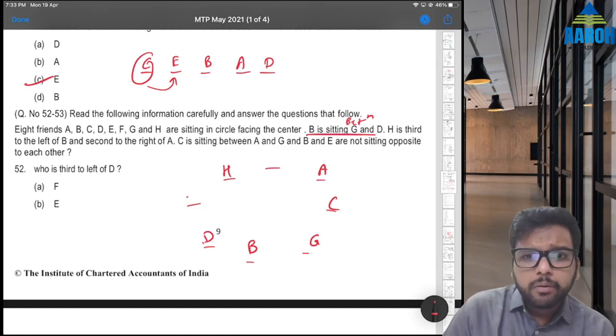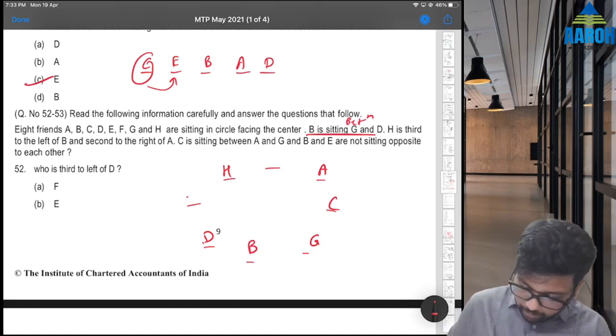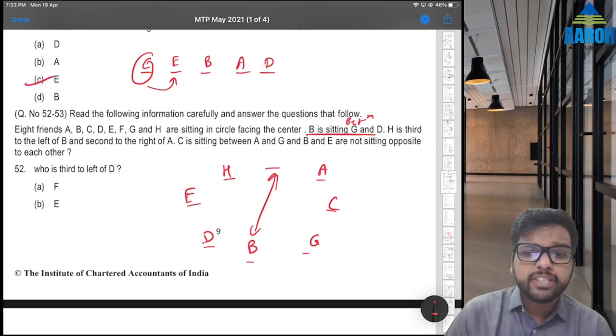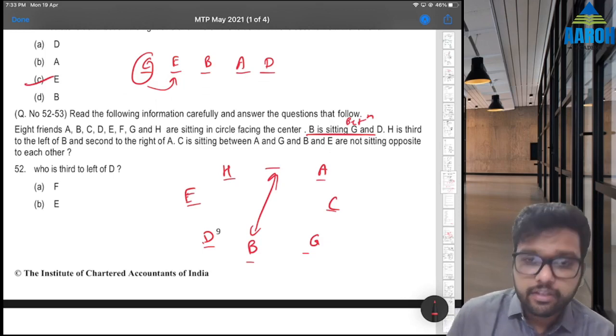Now they are saying B and E are not sitting opposite to each other. Opposite means what? B and E. That means this is not E. So this is E. Now who is left? A, B, C, D, E, F is left, right? So this is F.